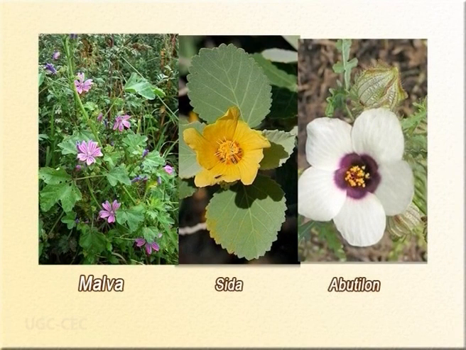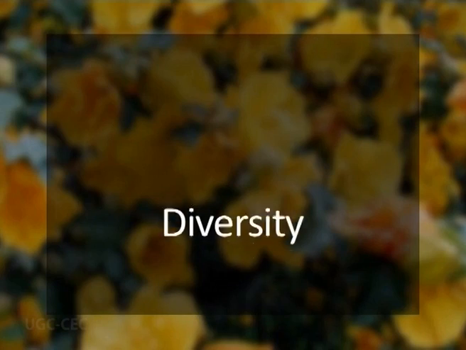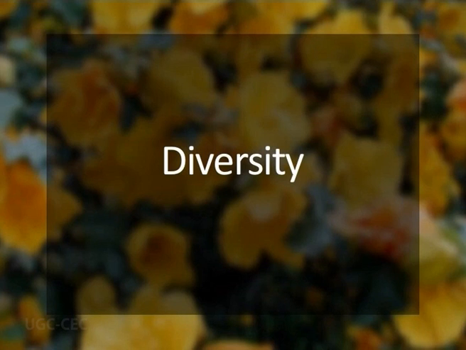Another subclade within this Malvoideae is represented by genera such as Malva, Sida, and Abutilon. They have schizocarpic fruits, and they have only 1 or 2 ovules per carpel, and also they have lost the apical teeth on the staminal tube. Now let us discuss the diversity in the family Malvaceae.